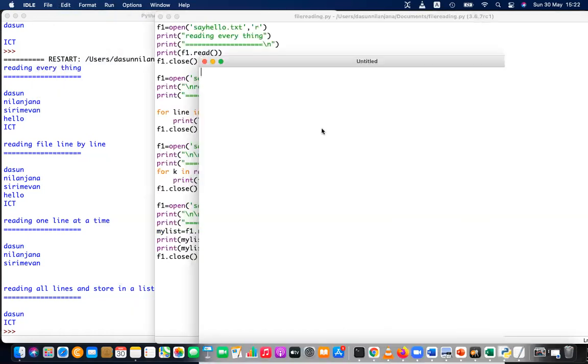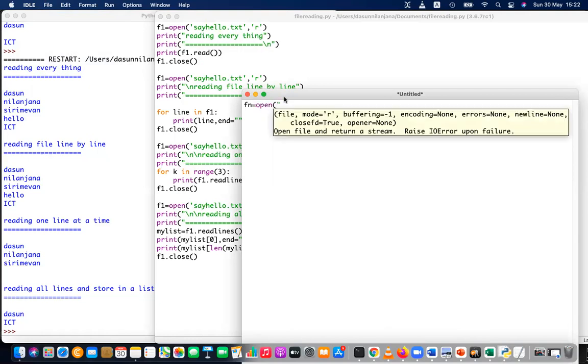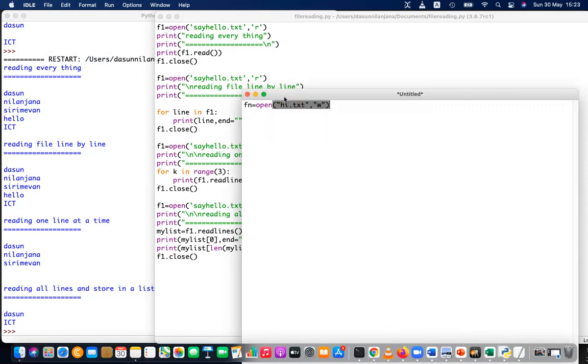For writing, you have to open the file. Let's say your file is fn, and the file name that you are going to open is hi.txt, and that is for writing purpose, w. If you want to write something, it's very easy. Fn, the file pointer, you can say write, and what you want to write there, you can write hello world. Then finally you have to close the file. That is compulsory. You have to close the file after writing.